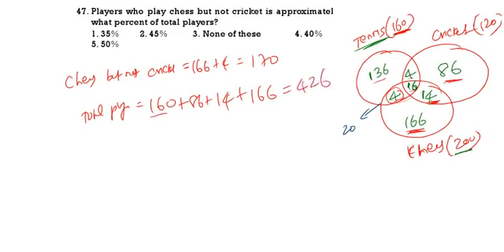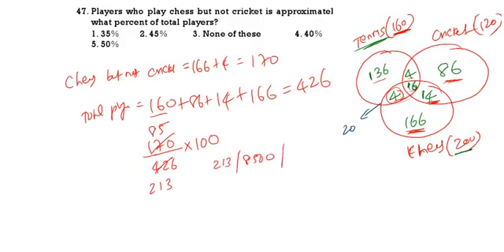Now 170 by 426 into 100. Do the calculations part. So approximately we are going to get 40%. Approximately 40% is the correct answer.